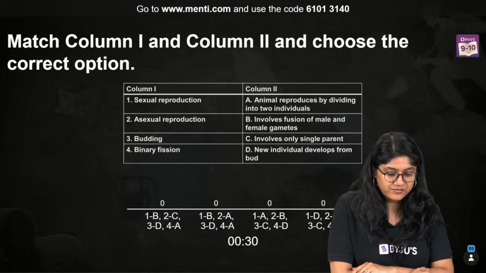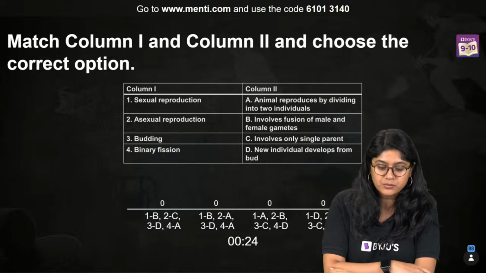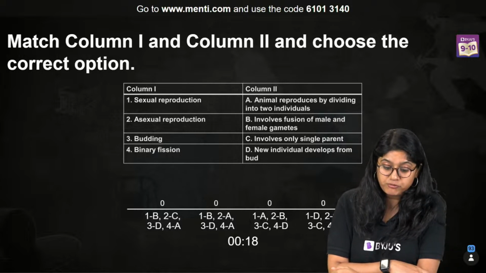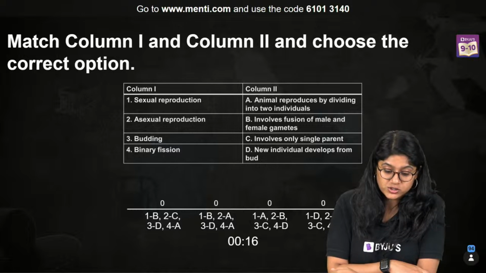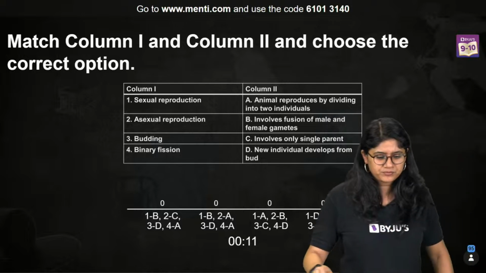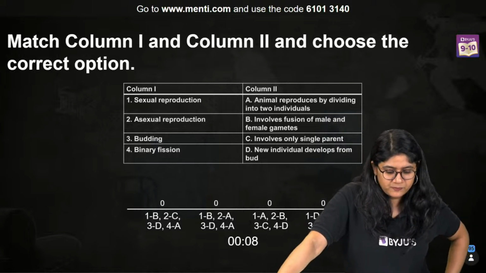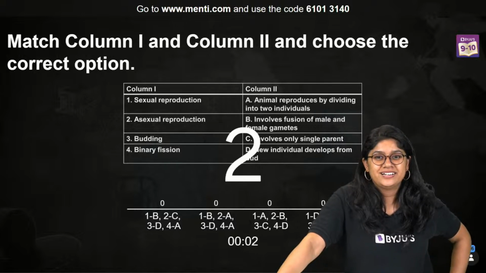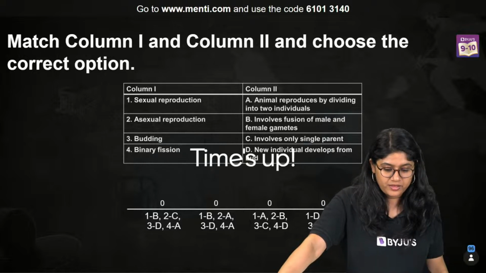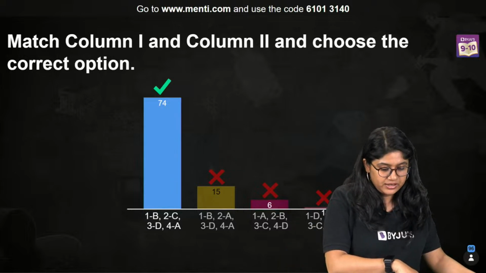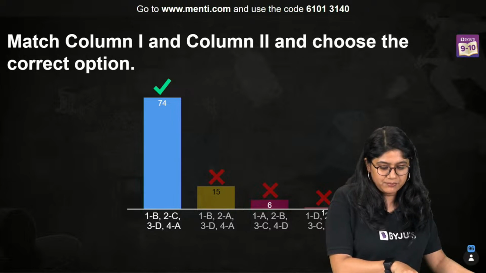So, in column 1, we have sexual reproduction, asexual reproduction, budding and fission. Then in column 2, we have animal reproducing by dividing into two individuals, involves fusion of male and female gamete. Then involves only single parent and new individual developed from bud. Easy, right? See, budding, so you know the answer. Budding is going with only option number D, right? Very good. So over here in option number A and B, you have the hints.